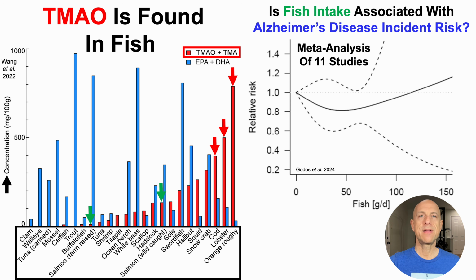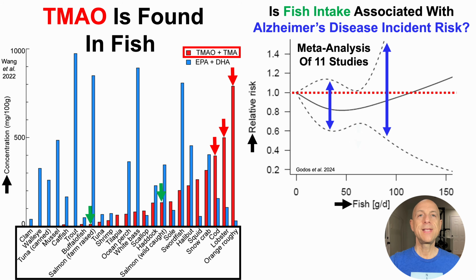This is a meta-analysis of 11 studies, and on the y-axis, we've got relative risk for a diagnosis of Alzheimer's disease plotted against fish intake in grams per day. In terms of what's significant, we put up a red line at a hazard ratio of 1. Where the dashed black lines are completely below 1 or completely above 1, we have a significant association. And what we can see is that for both low and high intakes of fish, there was no significant association for fish intake with Alzheimer's disease incident risk.